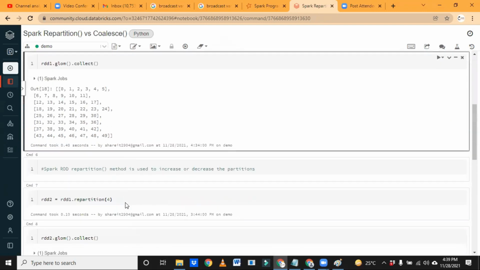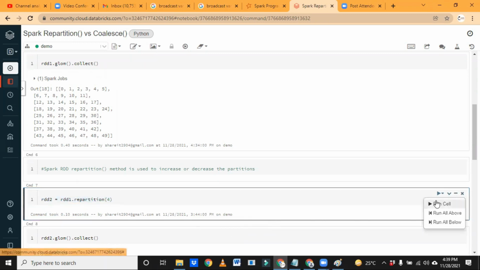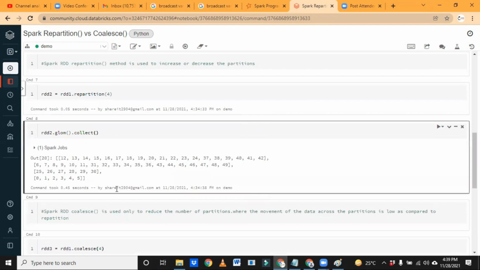Now if I do repartition, reducing the partitions to 4, what will happen? Let me run it and see how the partitioning happens. Here the first partition is created with 42, and then it is completely shuffled.